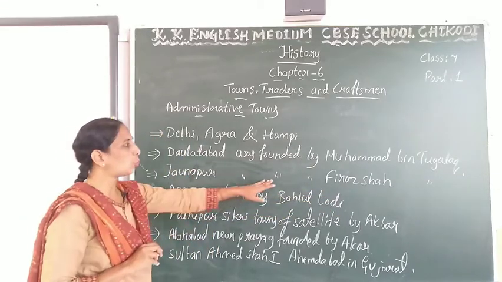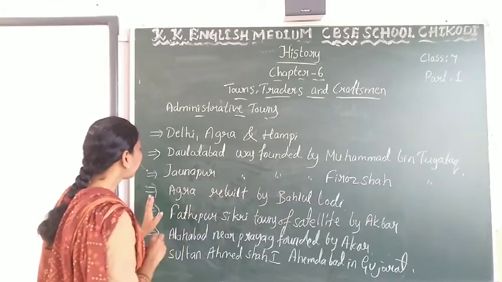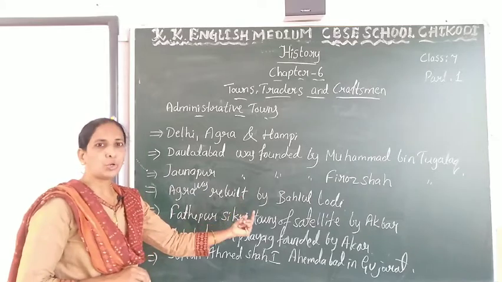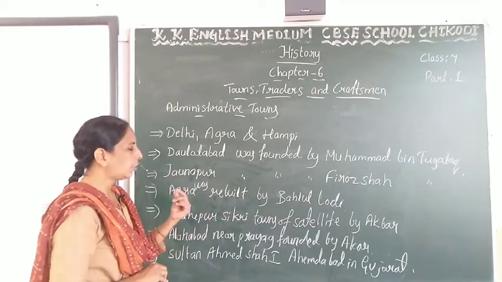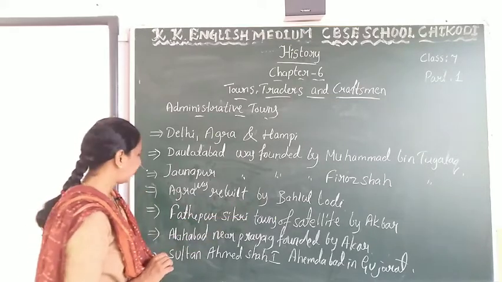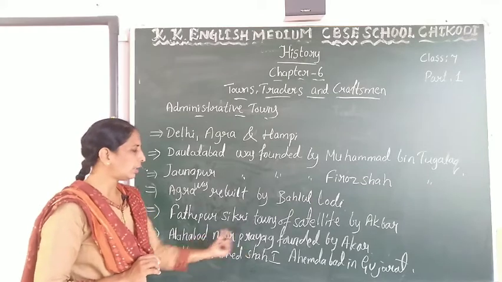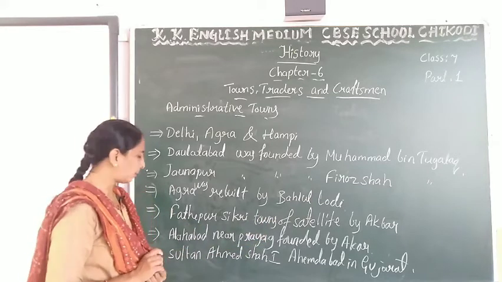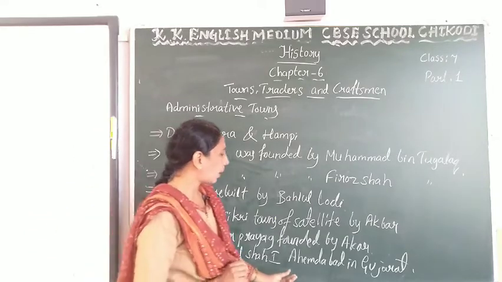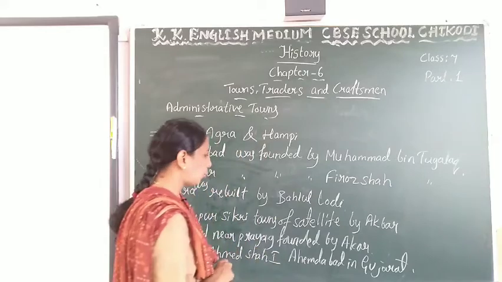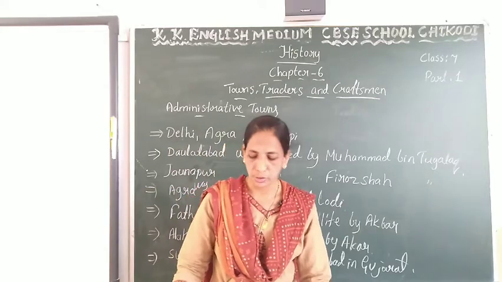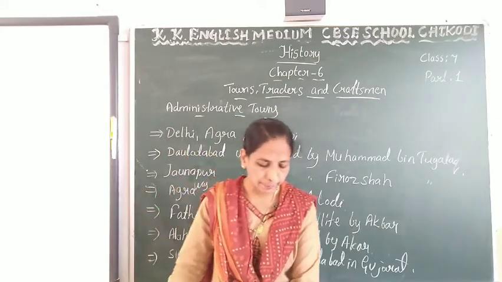Jaunpur was founded by Firoz Shah Tughlaq. Agra was rebuilt by Bahlul Lodi. Fatehpur Sikri, the town of satellite, was founded by Akbar. Allahabad near Prayag was founded by Akbar. Sultan Ahmad Shah first founded Ahmedabad in Gujarat. This is how some rulers founded towns in medieval India.